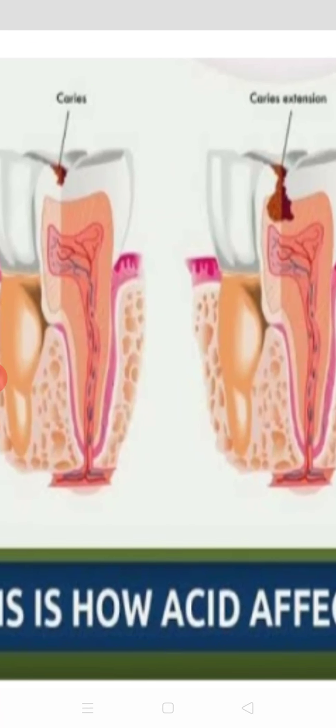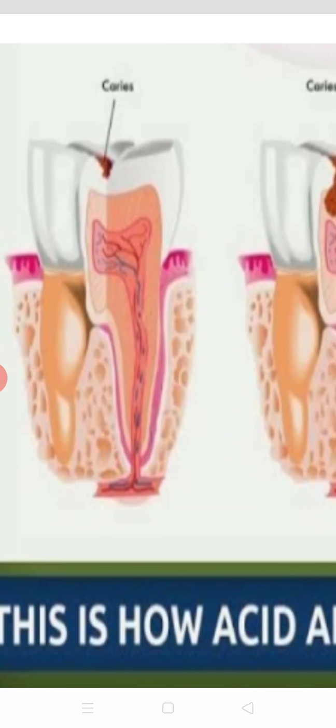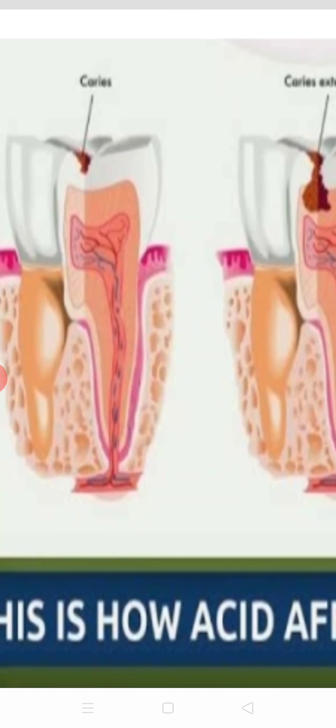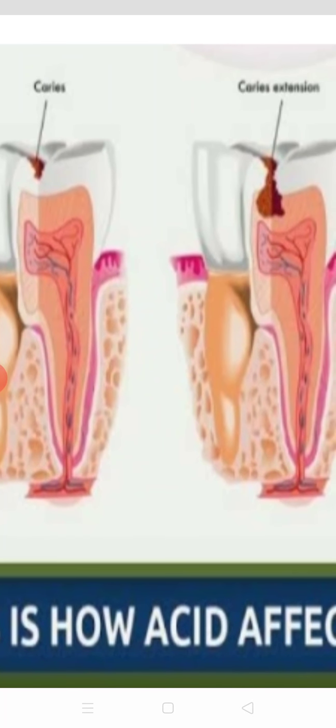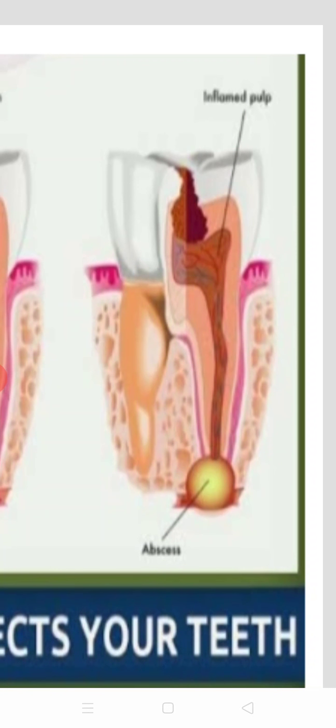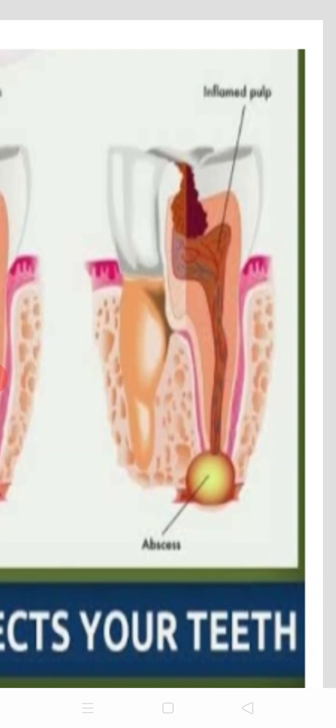See here, a cavity will form if you eat something and do not brush or rinse your mouth. The cavity will get bigger and bigger and go all the way to the root. Ultimately the tooth will be destroyed and you have to remove it.